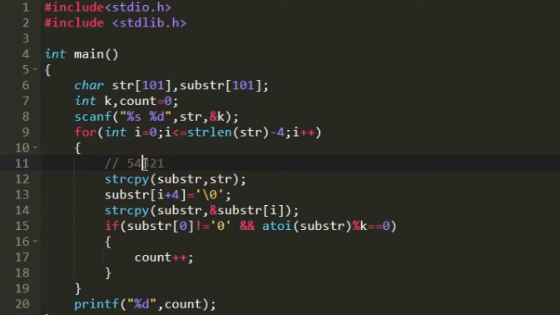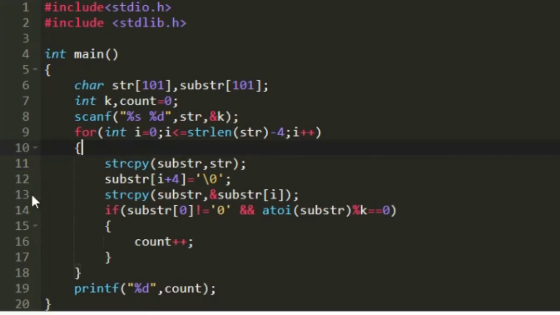And after this we cannot form a 4 digit integer. If we start from 3, there are only 3 integers, so we won't be able to form a 4 digit integer. So the last index from which we were able to form a 4 digit integer is 1, which is nothing but string length minus 4. The string 54321 has 5 characters, so 5 minus 4 is 1. So 1 was the last index from which we were able to form a 4 digit integer. That is why we are iterating only till string length of str minus 4.